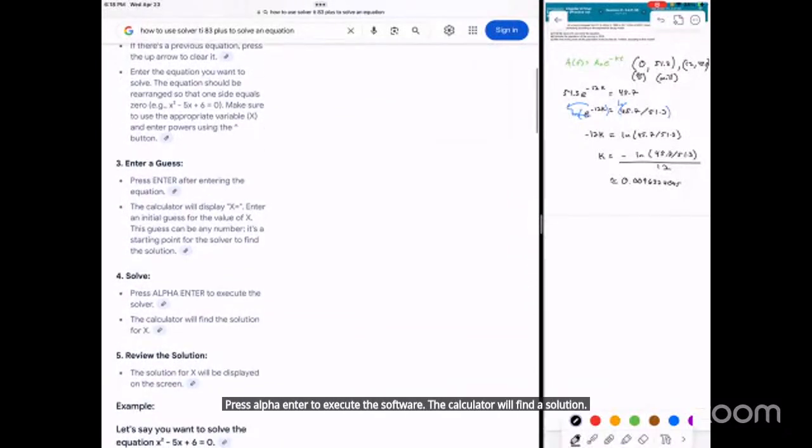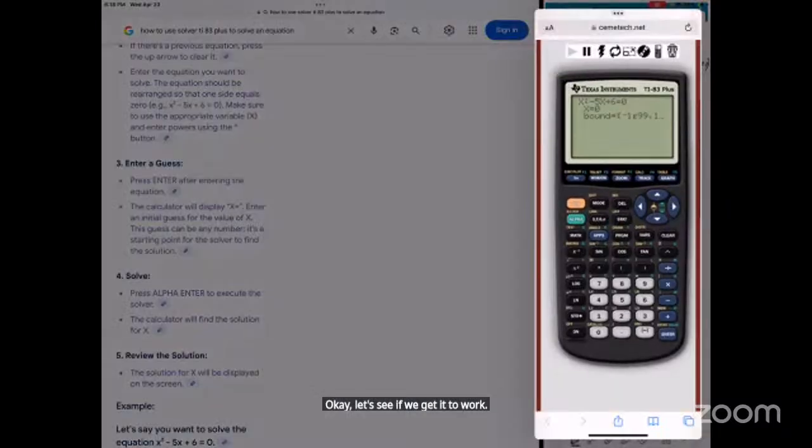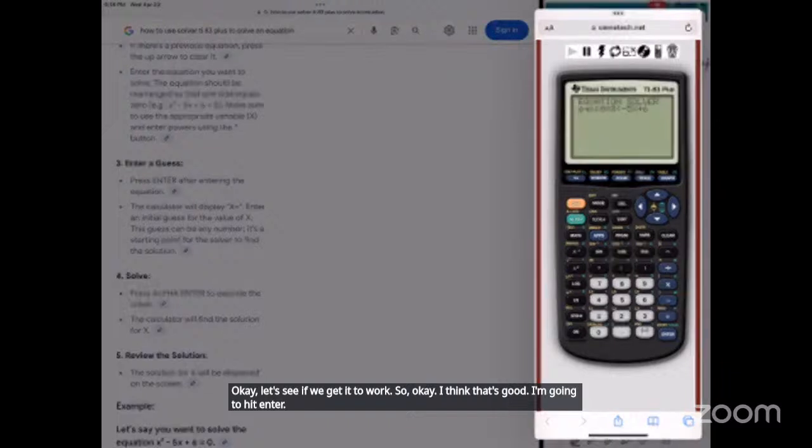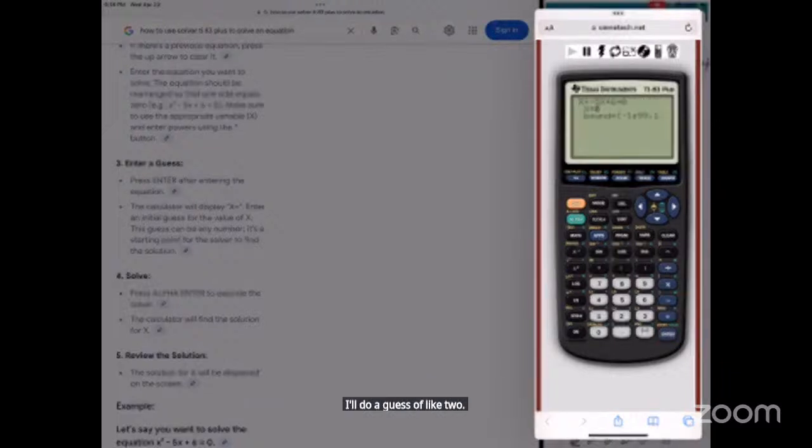Okay, let's see if we get it to work. So, okay, I think that's good. I'm gonna hit enter. I'll do a guess of like 2. I'm just gonna hit enter. Okay, I'm gonna hit alpha enter to solve. I don't know, I can't get it to work. Alpha enter.